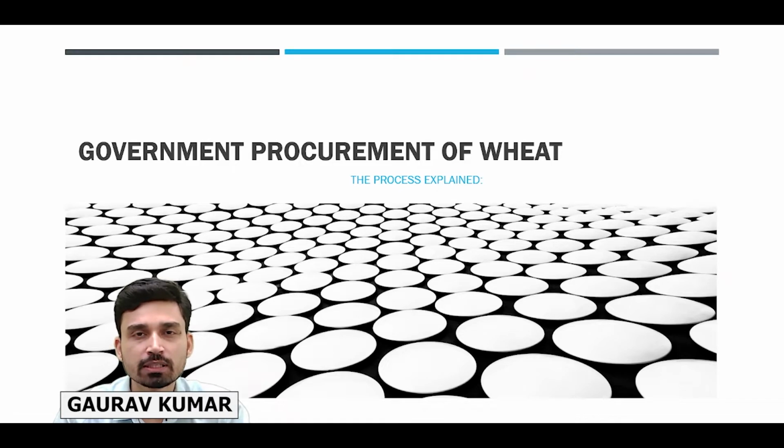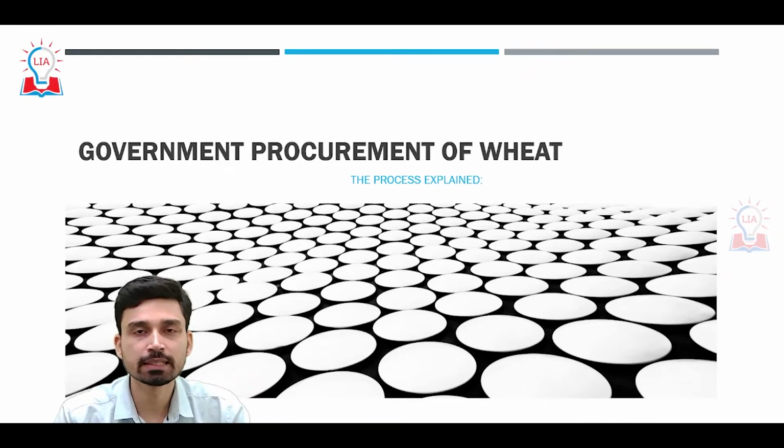Today we are going to discuss the whole process and procedure of the procurement of wheat and other grains that is done by the government, both at the central level as well as the state level. So let us try to understand this whole mechanism.